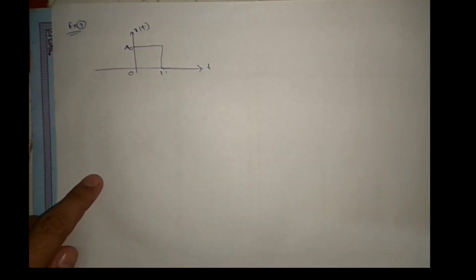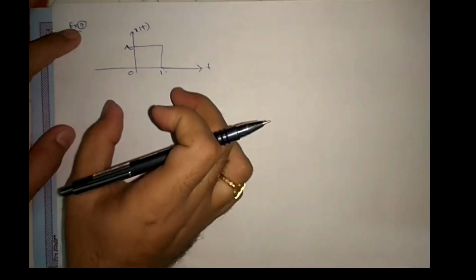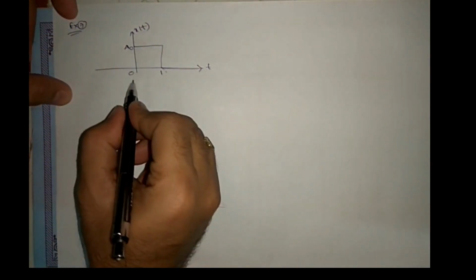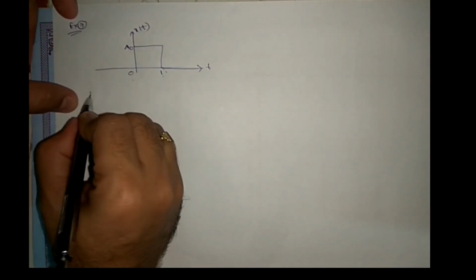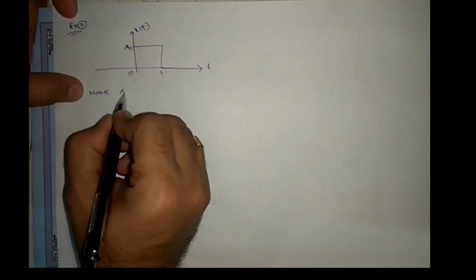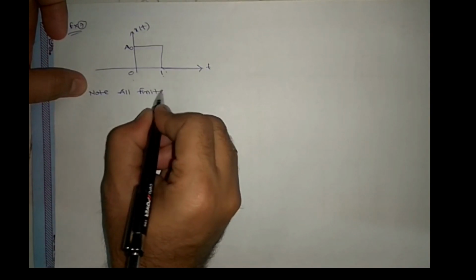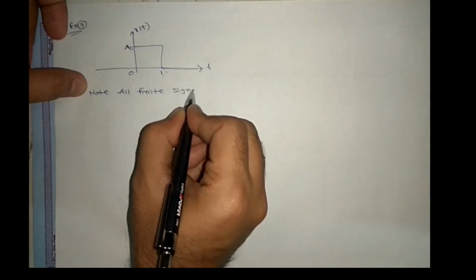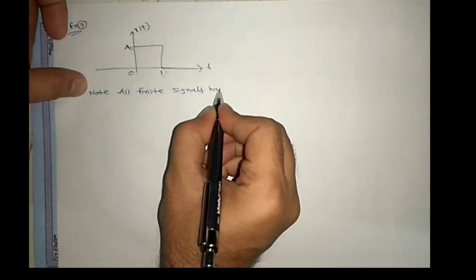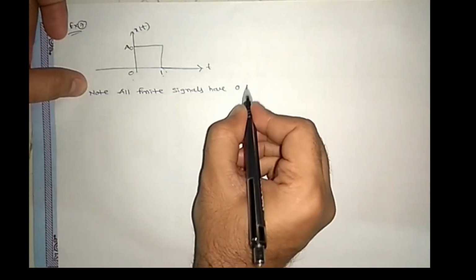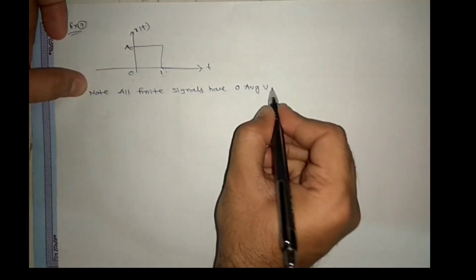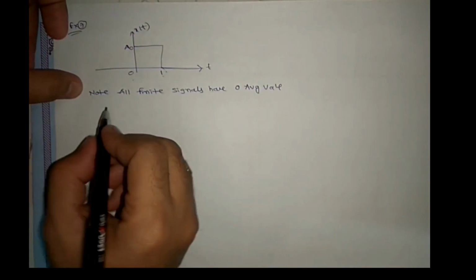Now let us find the average value of this signal. This is defined only from 0 to 1. So note: all finite signals have 0 average value. If you want, we can cross check.